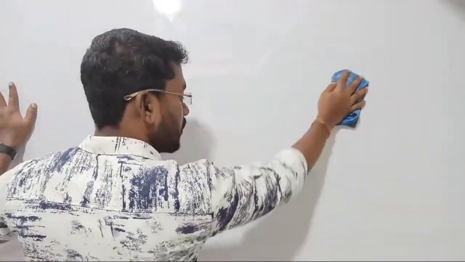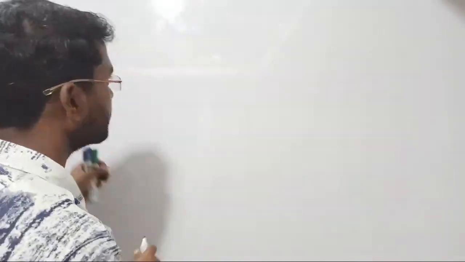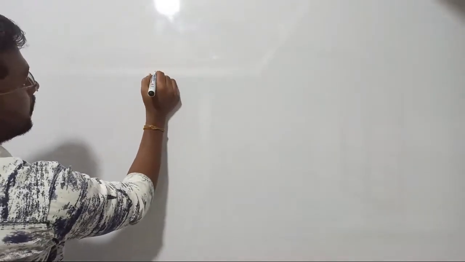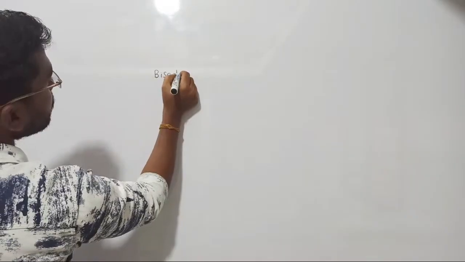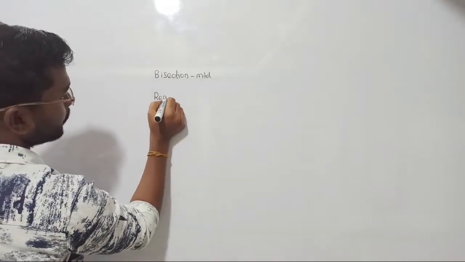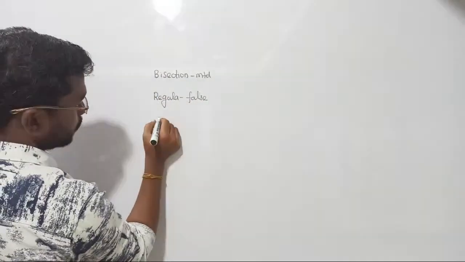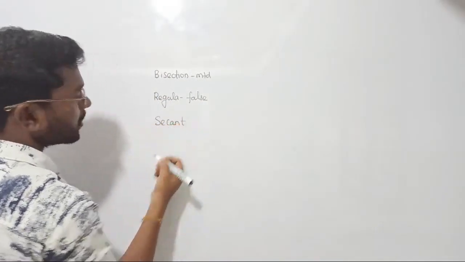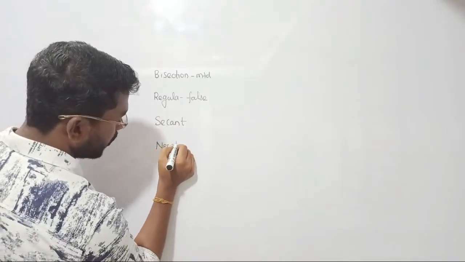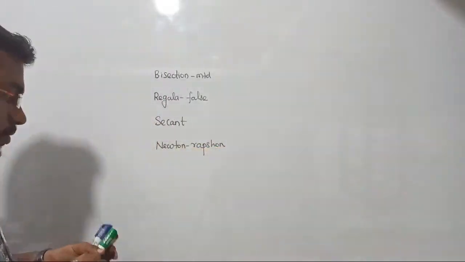Which one works fast, right? We already fell in love with the NR method because that's quite interesting, right? How many steps did I take in order to bring the answer? I took only 2 steps, right? That's what the NR method is. So we saw the bisection method. Second, we discussed regula falsi. Third, the secant method. Finally, the Newton-Raphson method, right? Yes, it's quite interesting. So we discussed these 4 methods.